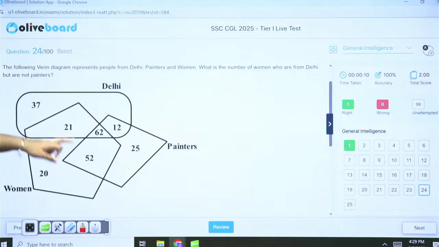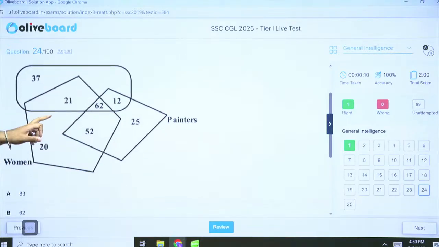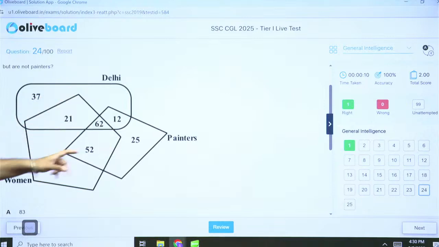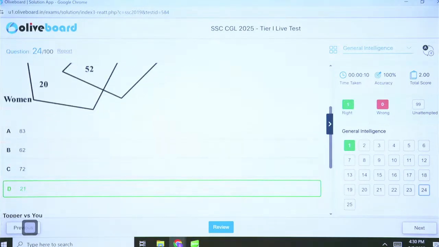People from Delhi, painters and women. What is the number of women who are from Delhi but not painters? Women from Delhi but not painters. So it should be a part of this polygon here and this curved rectangle, whatever you call this, but not under painters. So we can see it's only 21. It's pretty easy. So option D is the right answer.